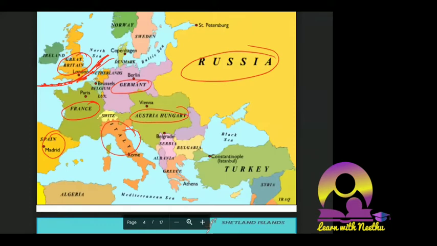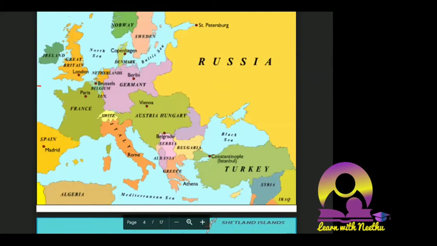Okay, why I'm emphasizing the map in world history is that we'll be talking about many countries. If you are not sure where each country is, it will be very difficult to link things. On the positive side, if you are very much in sync with the map, it will be very easy to link things. Whenever I'm talking about France or Great Britain or Germany or Austria, or about Italy, unification in Spain, it will be very easy, because when you hear the name itself, that country's area will suddenly come to your mind. For that purpose we are discussing the map here.